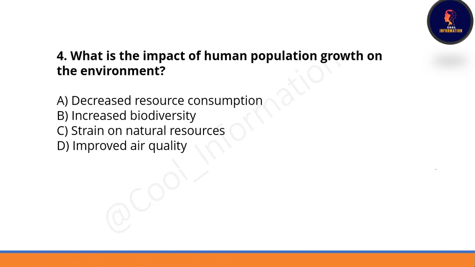Next question, fourth number question. What is the impact of human population growth on the environment? Option A, decreased resource consumption. Option B, increased biodiversity. Option C, a strain on natural resources. Last option is improved air quality. Correct option is option C. A strain on natural resources is the impact of human population growth on the environment.